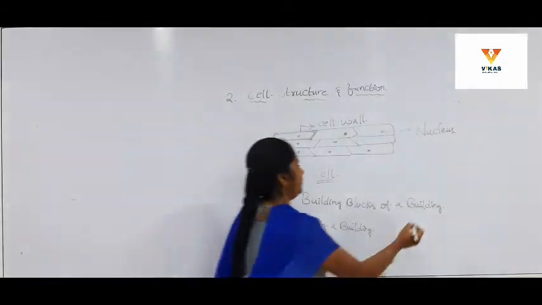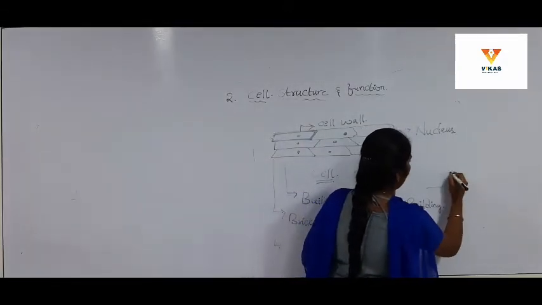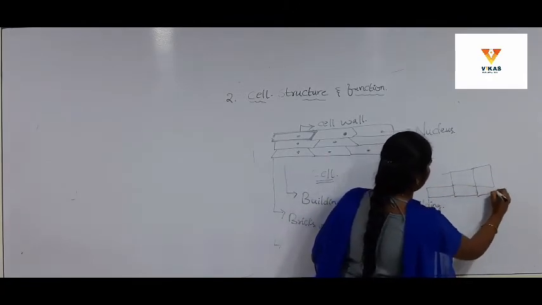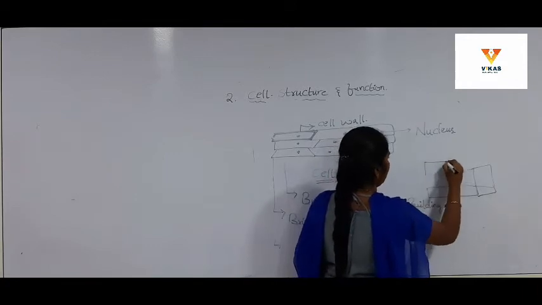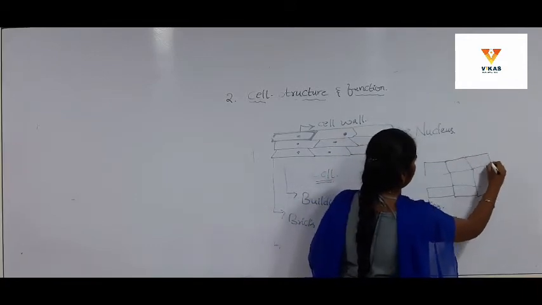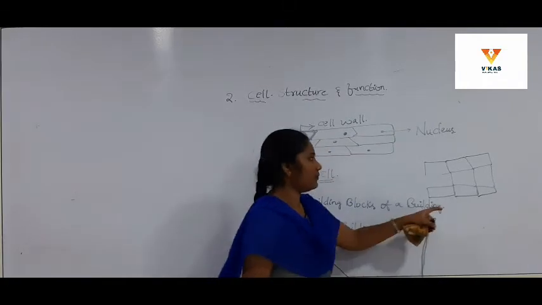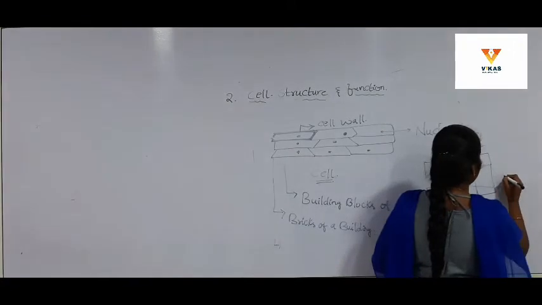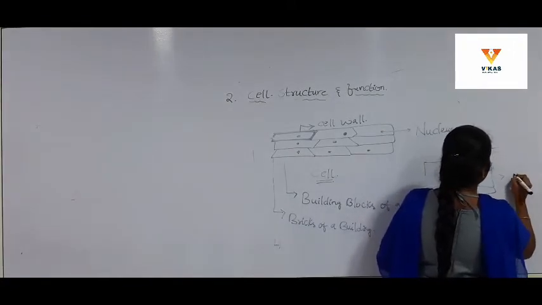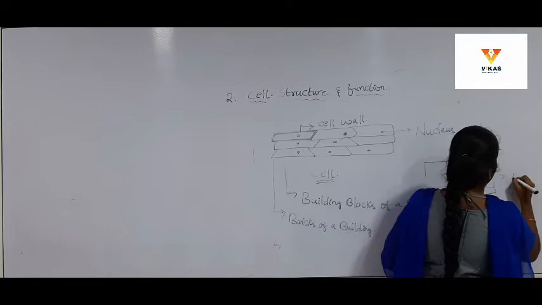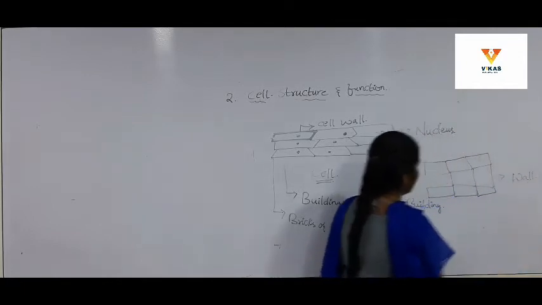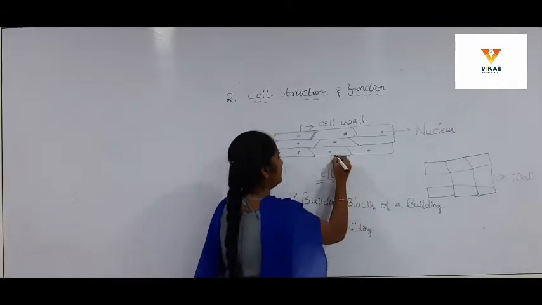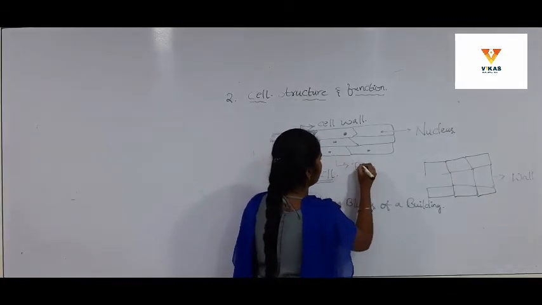That means a building is constructed with the help of bricks, by arranging them compactly, repeatedly, like this. And the building blocks together constitute the wall of a house.